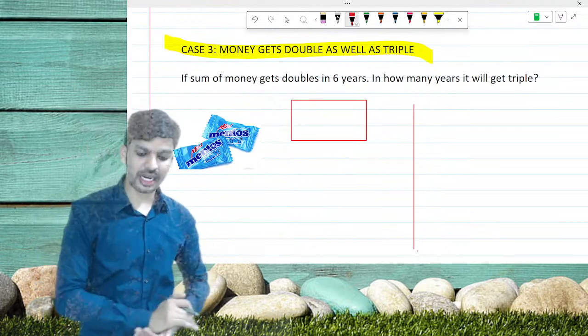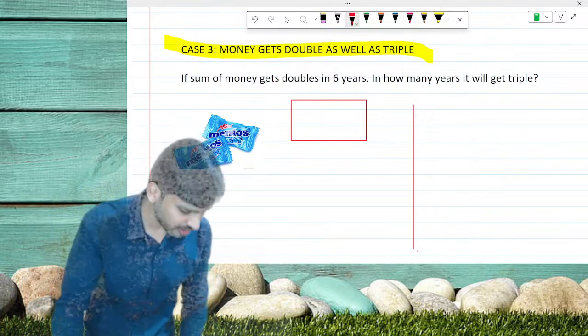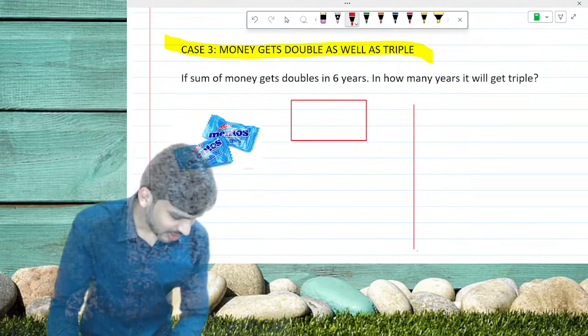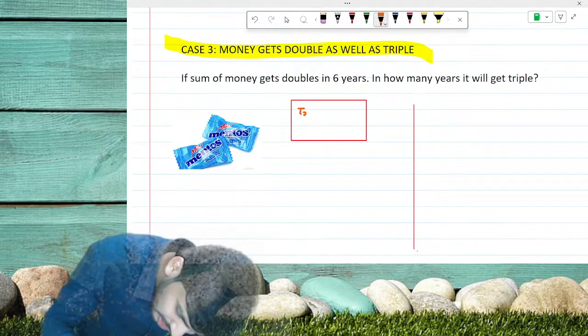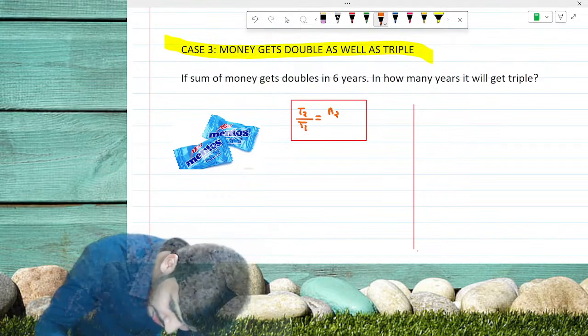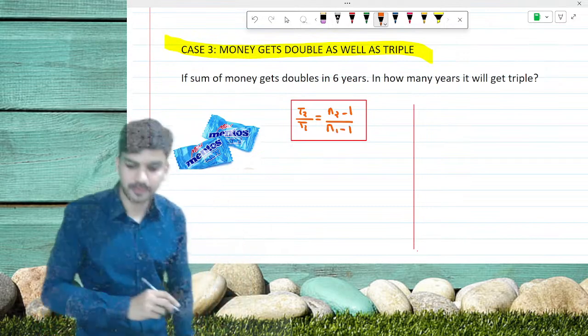So how to solve this kind of question is, all of you just star mark and write this down. It will be T2 upon T1 is equal to N2 minus 1 upon N1 minus 1.